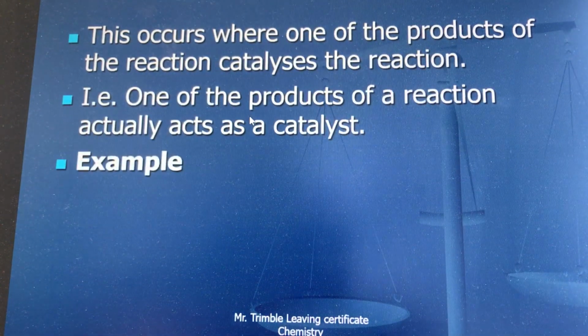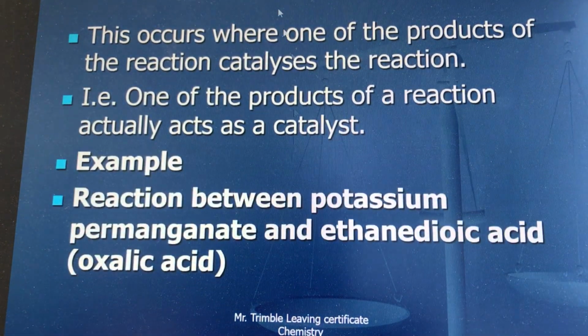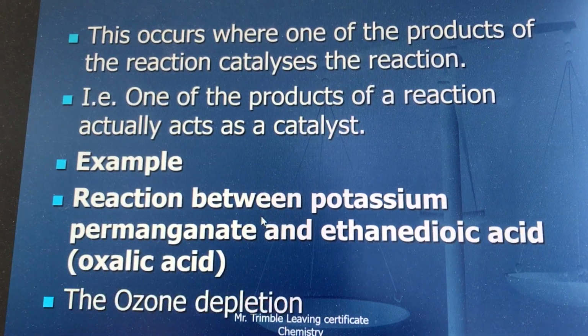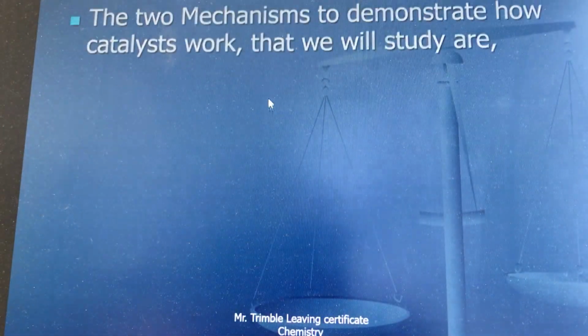Autocatalyst is the third one. That's a really interesting one. It's where one of the products acts as a catalyst. But you need to think about that. That means there's no catalyst there at the start, but as the reaction goes along on its own a little bit, then one of the products acts as a catalyst, and the whole thing gets much quicker. And potassium permanganate and iron, you can change that to iron to be much quicker.